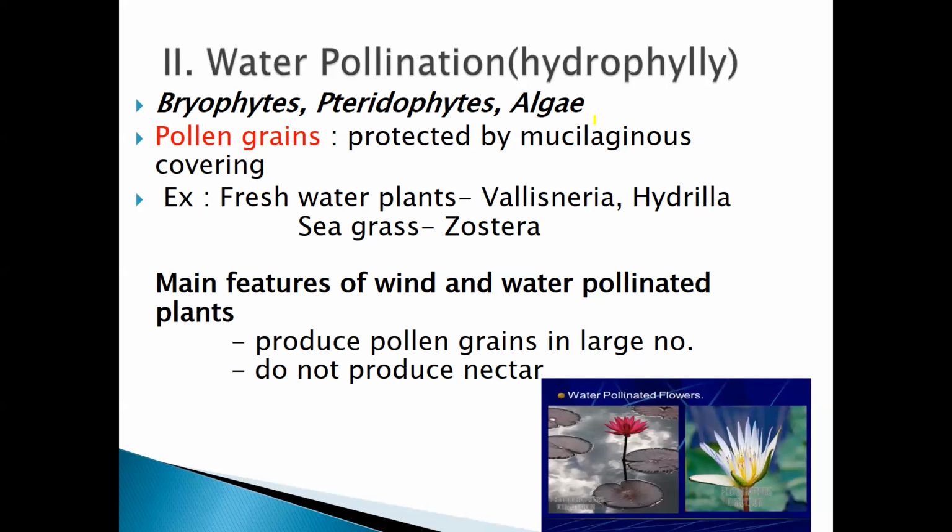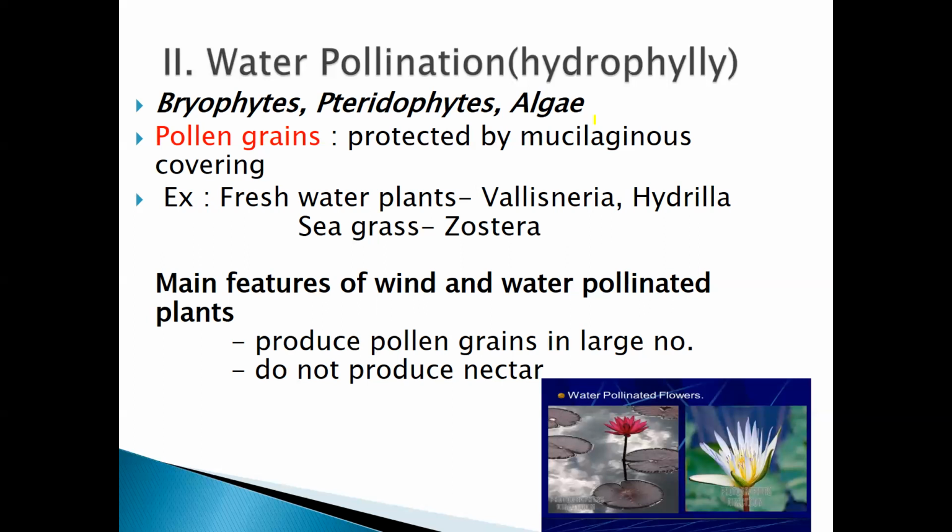Examples are some of the freshwater plants, Vallisneria and Hydrilla, and the seagrass Zostera. Examples are very important, so it can be asked. The question can be asked in this way: what are the characteristics of water pollinated plants, and give examples? Or what do you mean by water pollination, and what are the examples? So here you can easily answer: freshwater plants, Vallisneria and Hydrilla, are examples.